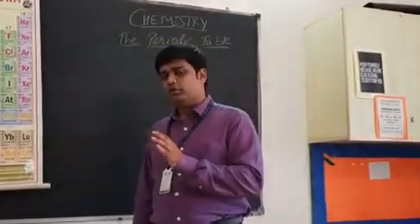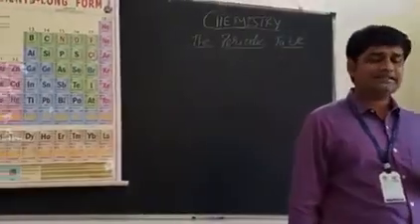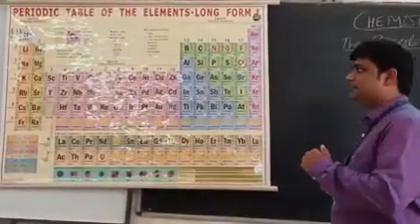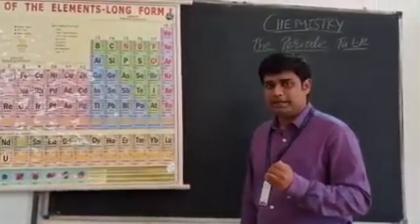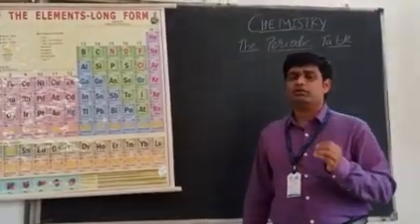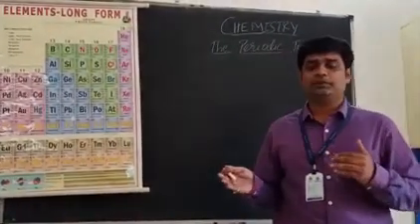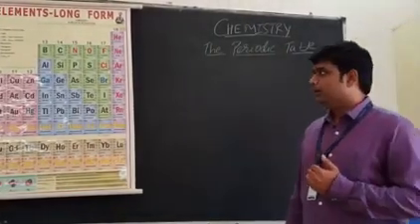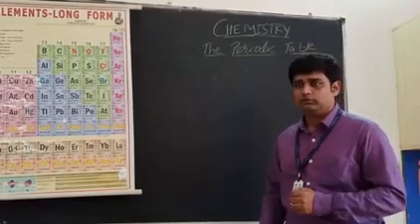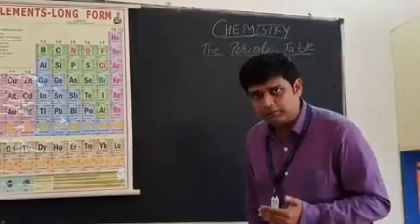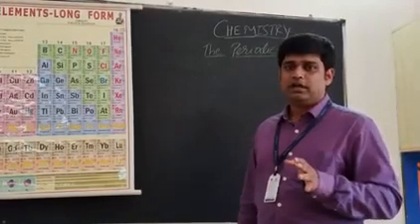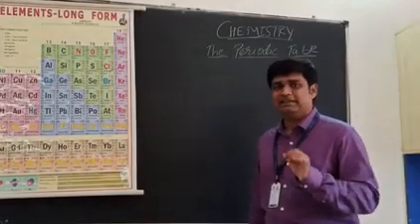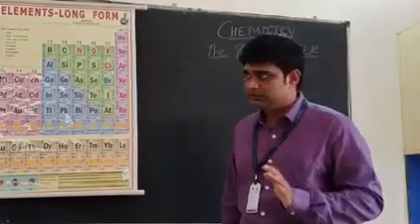Then we move on to the modern periodic table. The scientist's name was Henry Moseley. He started arranging the elements, instead of increasing order of atomic mass, in the increasing order of atomic number. So this was the major difference between Mendeleev and Henry Moseley's modern periodic table. Now what is the modern periodic law? The physical and the chemical properties of any element are the periodic function of their atomic number. That means everything is related to the atomic number of that element.